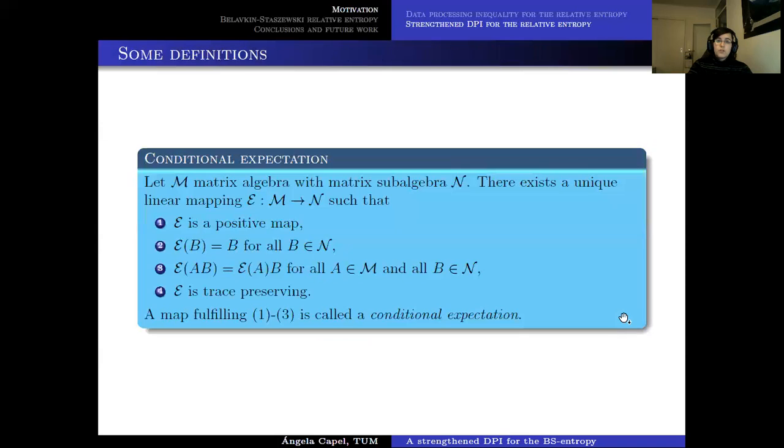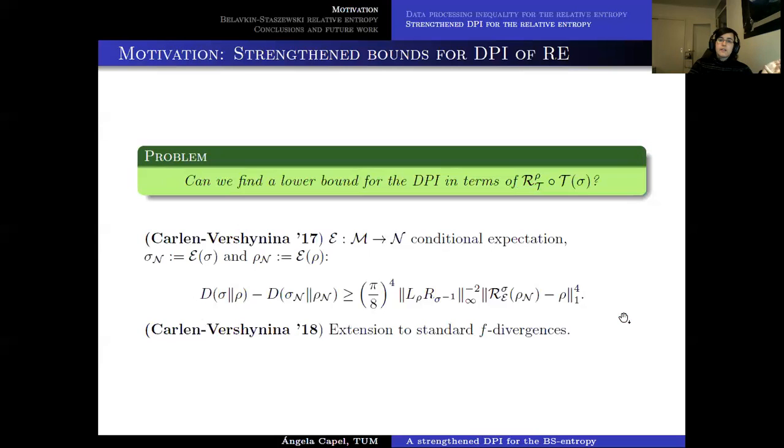So now the question that appears for us is, can we do something similar to these kinds of things for the setting of the BS-entropy? And this is what we have done in this paper. So before proceeding to the results that we have managed to find in this paper, I'm going to introduce some basic notions that we need to understand them.